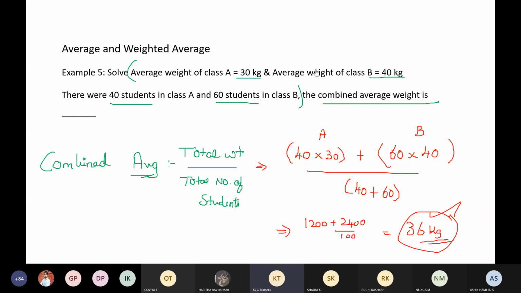Very good. Are you all clear with this one? How to find out the combined average? Clear, everyone? Yes, excellent. Superb.